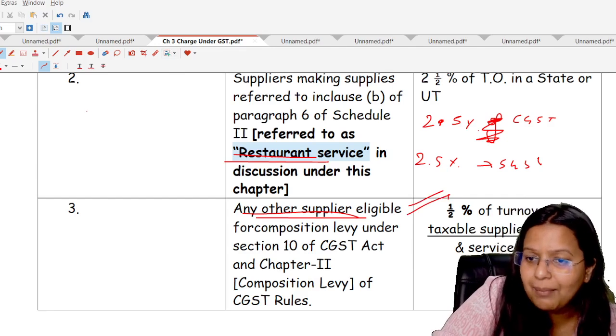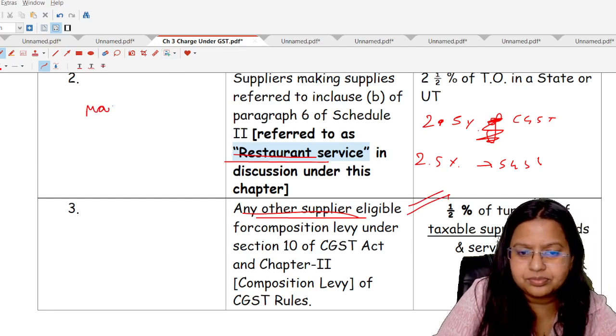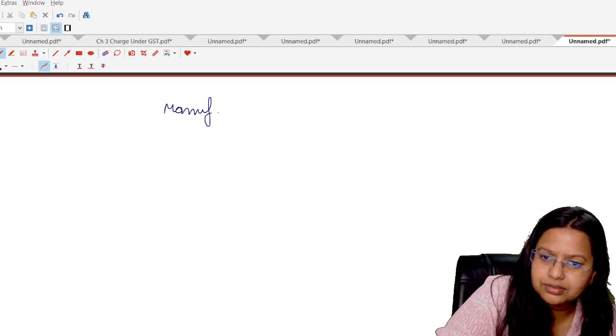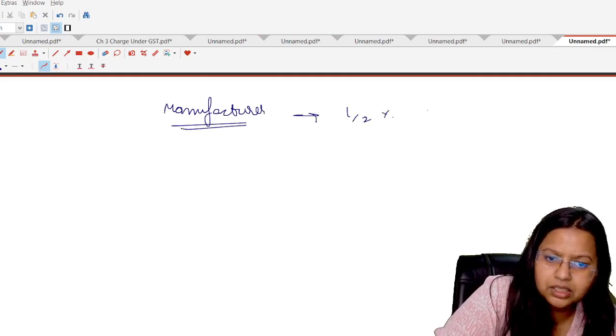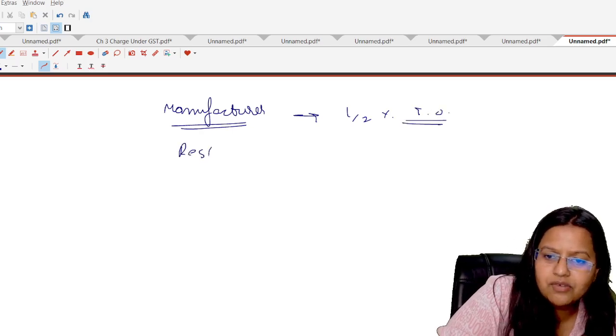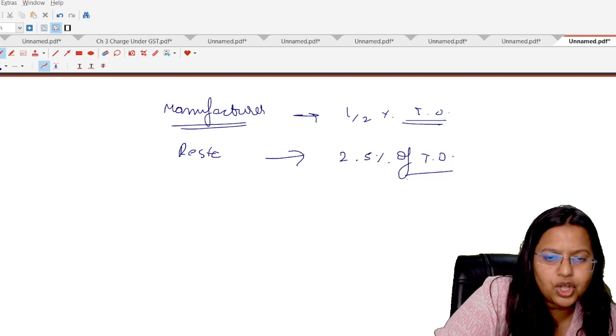Students, for the manufacturers, let's understand it. For the manufacturers, it was 0.5% of turnover in a particular state or union territory. For the restaurant service provider it was also 2.5% of turnover in a state or union territory.